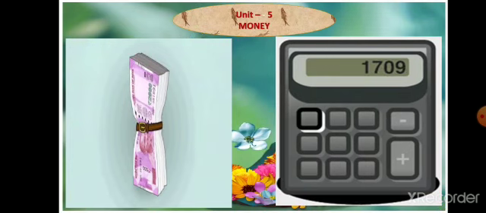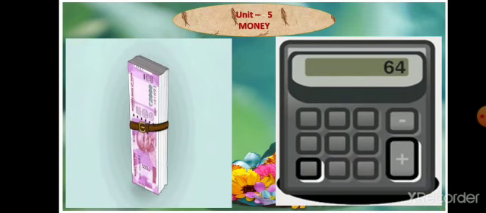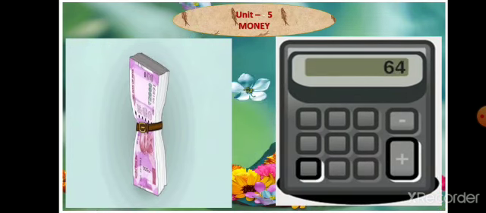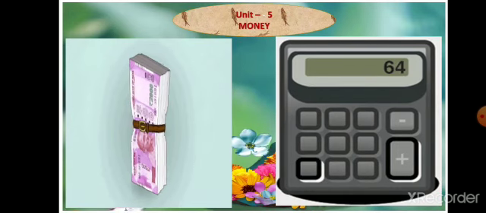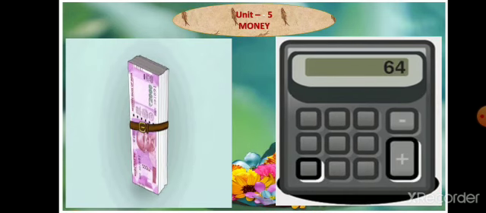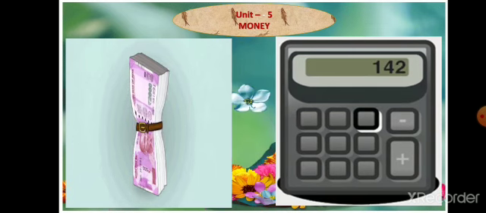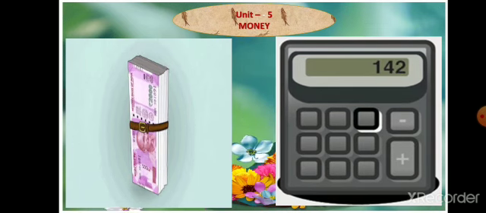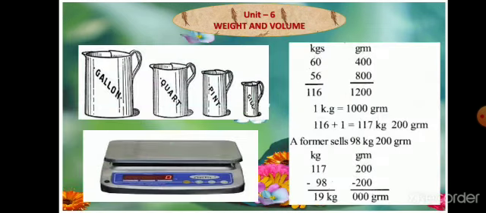Then unit 5, money. So we are adding money, how do we add rupees, and totally we are making a bill chart. Unit 6, weight and volume. So in this chapter we are studying solid and liquid things. How do we measure with the different types of measuring instruments.